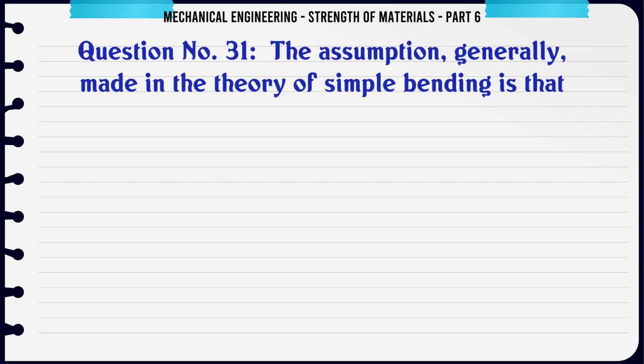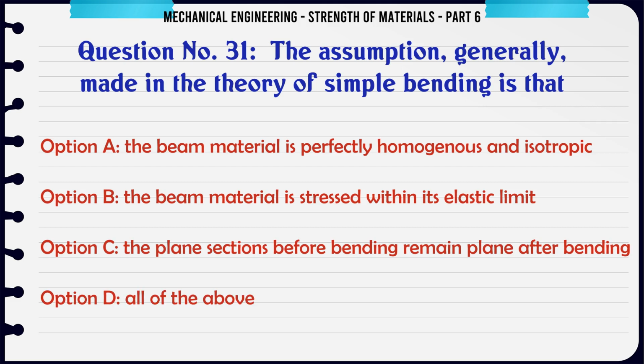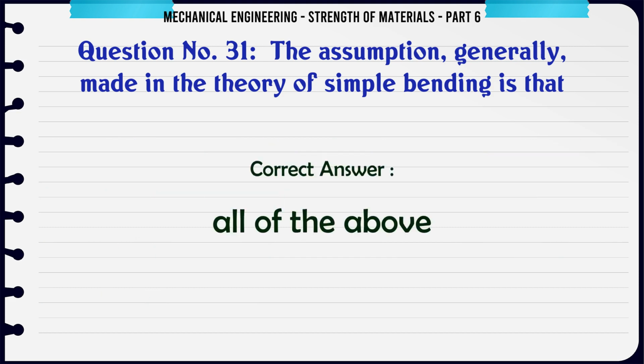The assumption generally made in the theory of simple bending is that A. The beam material is perfectly homogeneous and isotropic. B. The beam material is stressed within its elastic limit. C. The plane sections before bending remain plane after bending. D. All of the above. The correct answer is all of the above.